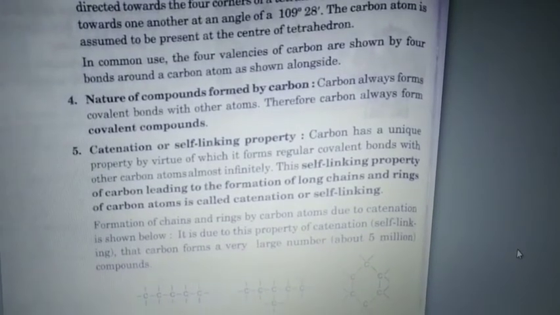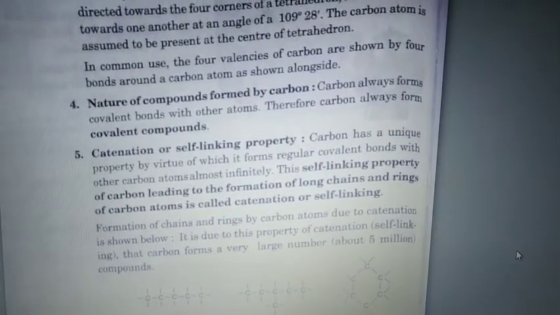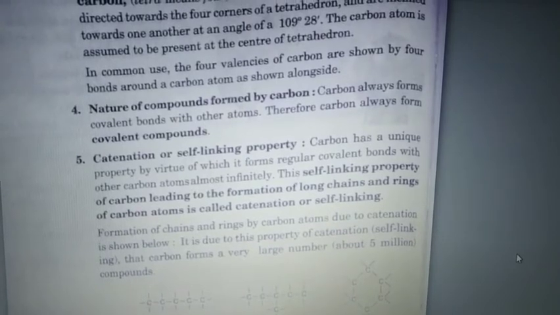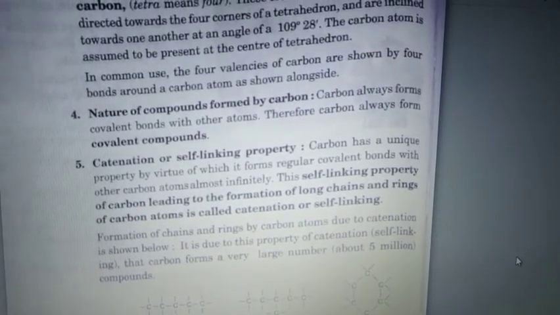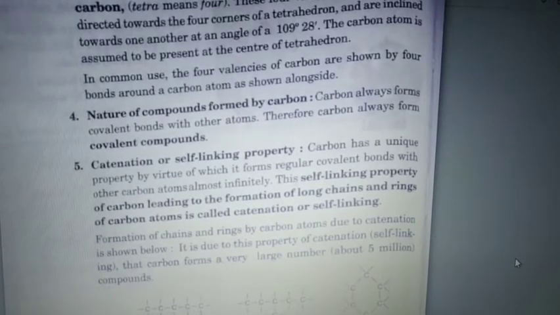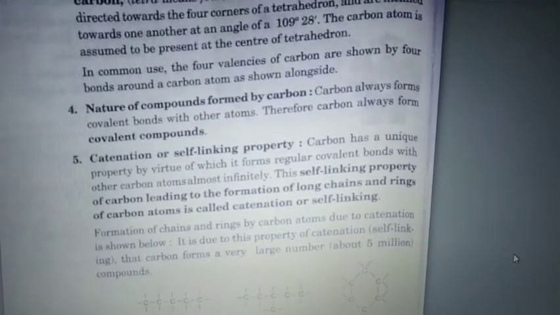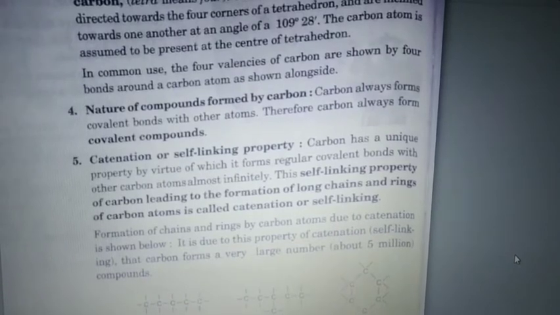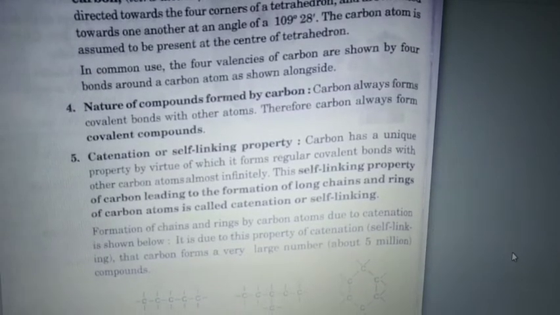So in common use, the four valencies of carbon are shown by four bonds around the carbon atom as shown alongside. You see the figure, you can understand that one. Now, nature of compounds formed by carbon. Carbon always forms covalent bonds with other atoms.